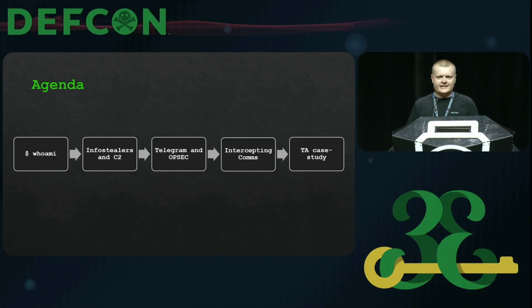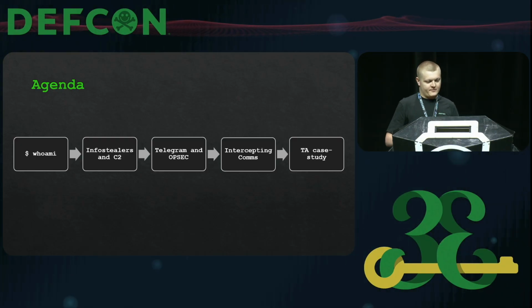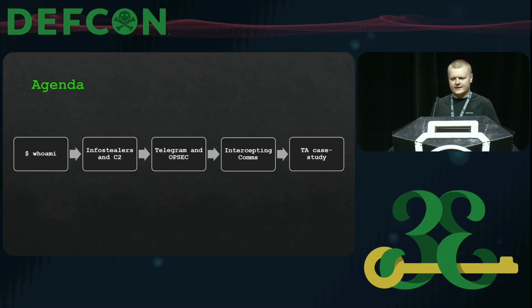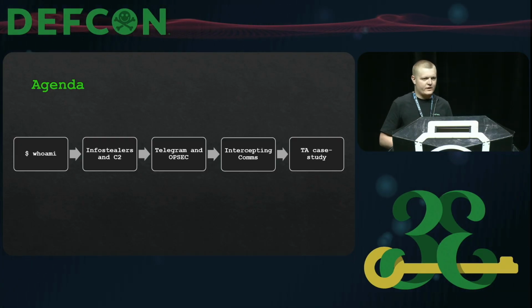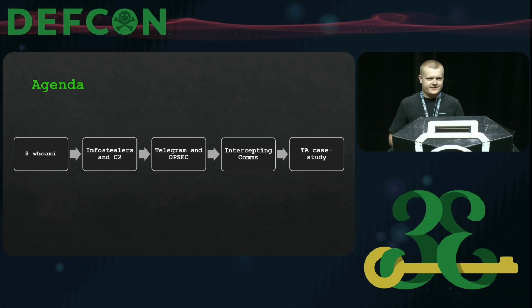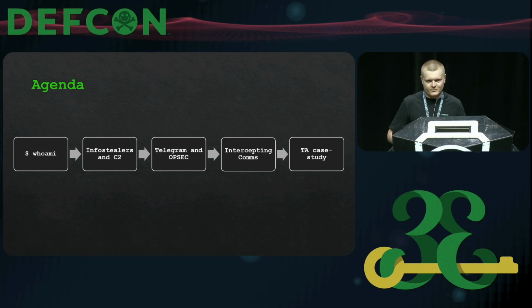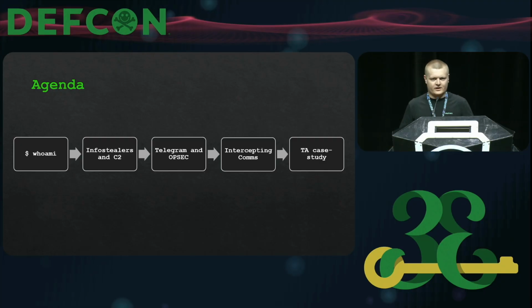And we're going to look at Telegram as an example, and we're going to look at the OPSEC issues this may cause. And then finally, we're going to finish off with a case study where we intercept some communications from a threat actor, and there are some major OPSEC failures which lead to some awesome intelligence wins for us.